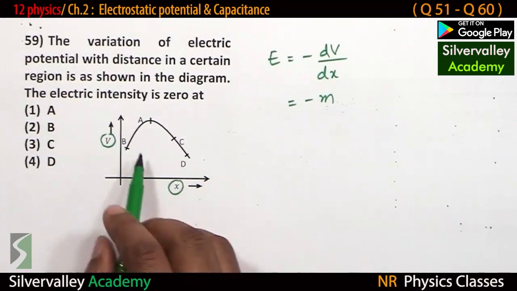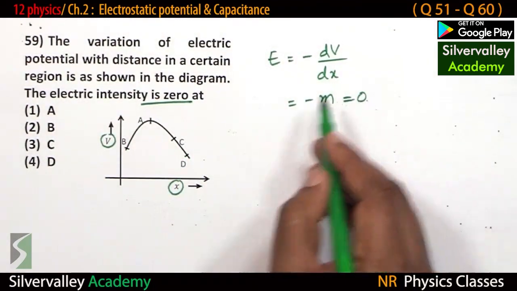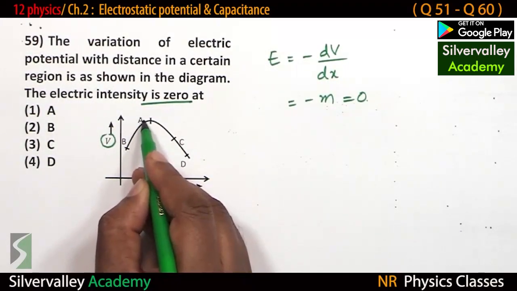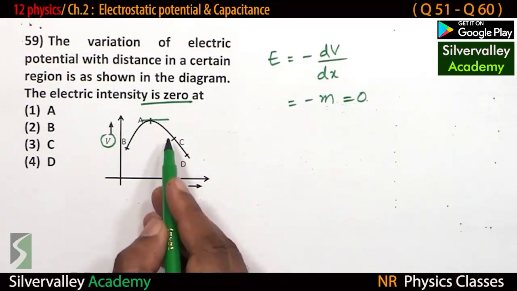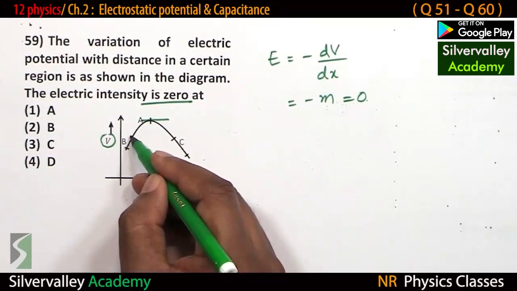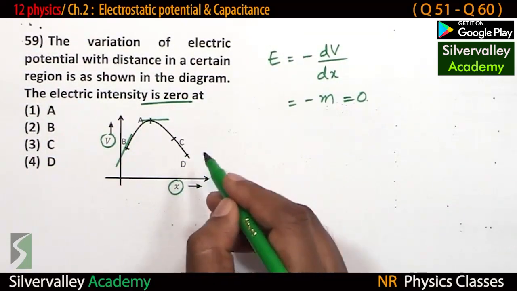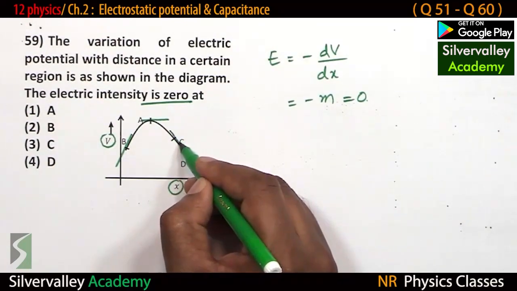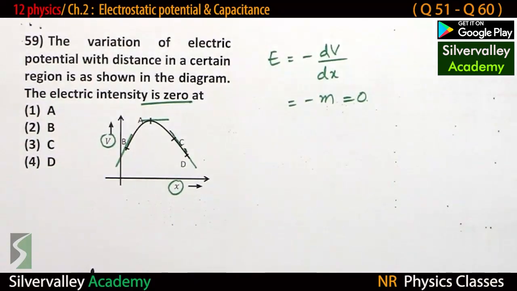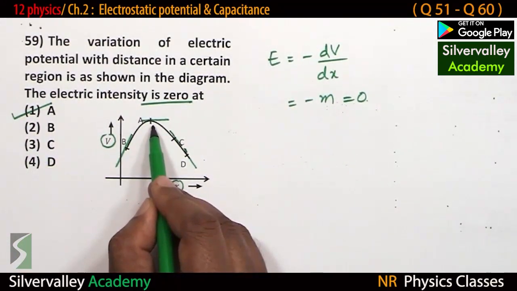Electric intensity is 0 means the slope should be 0. In this graph, slope is 0 at A; if I draw a tangent, the slope of this tangent is 0. Let me draw a tangent at B. Slope of this is not 0, it is positive. Slope at C is negative. Slope at D is also negative. So only at A, slope is 0, meaning electric field is 0.